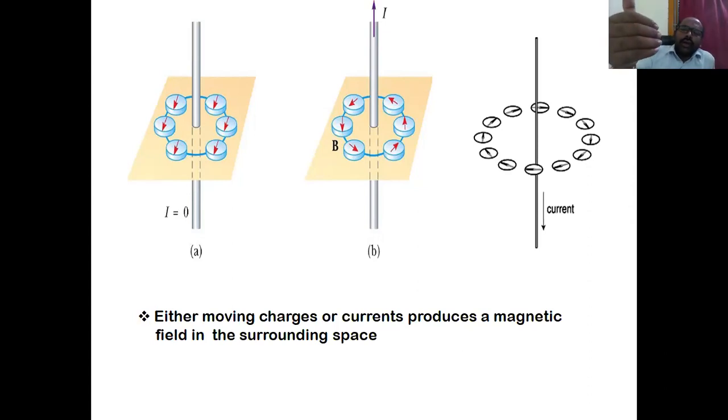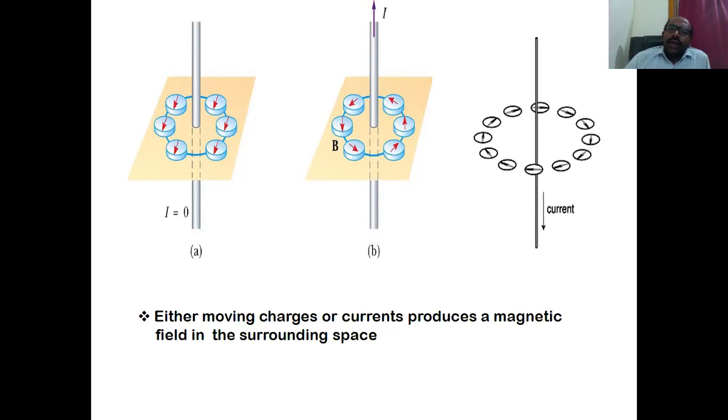However we curl, it is a circular shape, so similarly the field will be in circular shape. Around the straight wire, the magnetic field is formed in a circular manner.